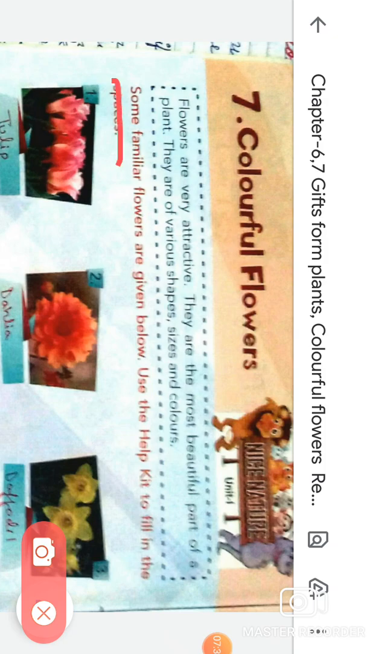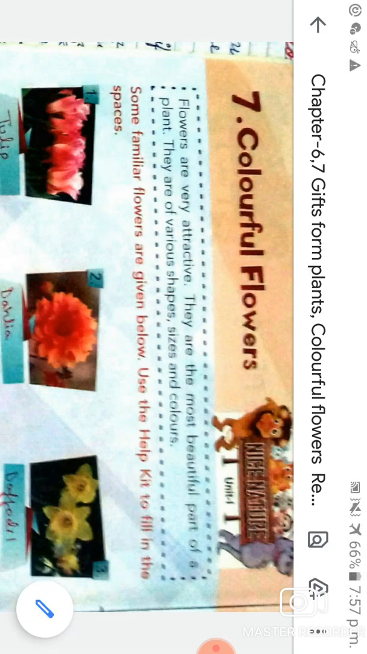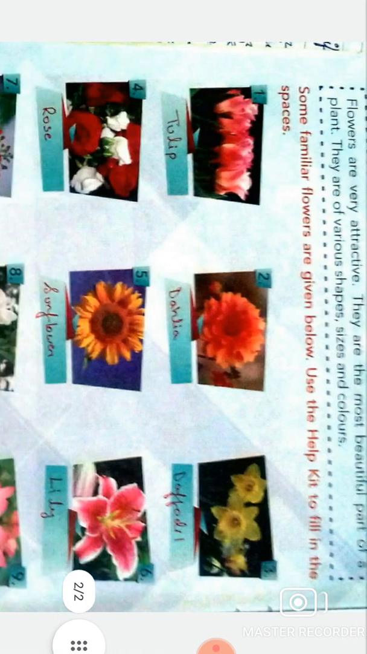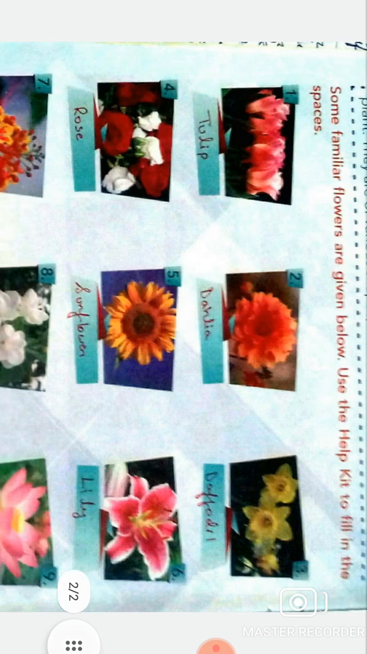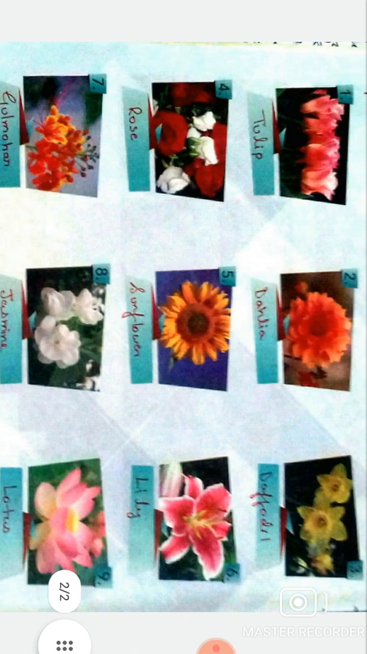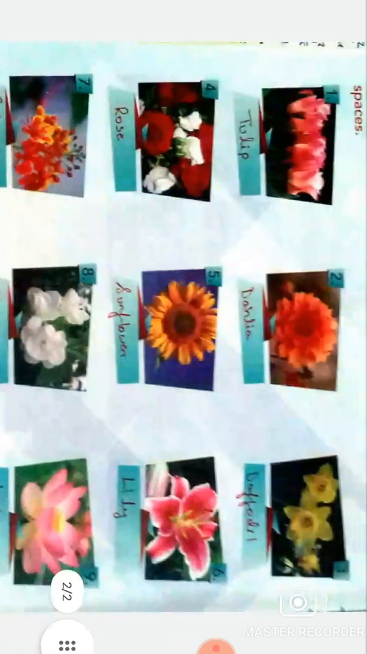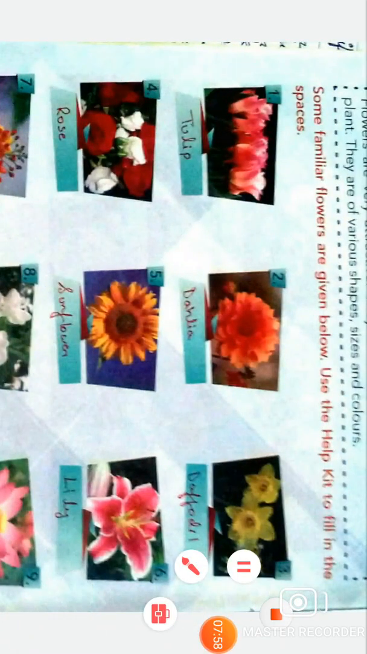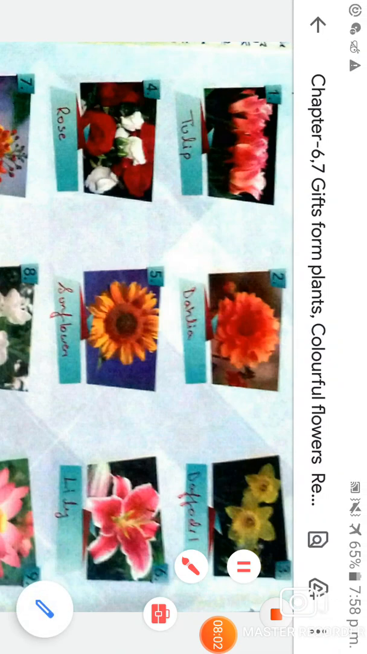Some similar flowers are given below. Use the help kit to fill in the spaces. Now here you can see, students, lots of flower pictures are given. Look at these flowers in your book, students. What are these? These are the flowers. You can see different shapes, sizes and colors of flowers here.